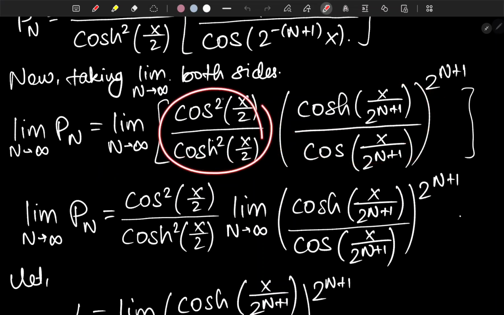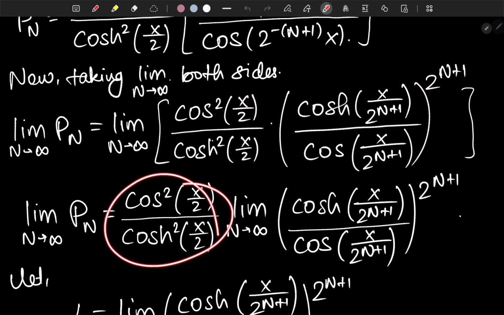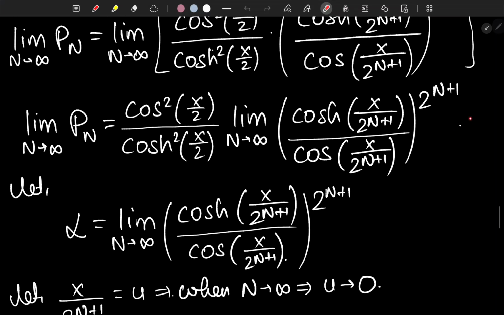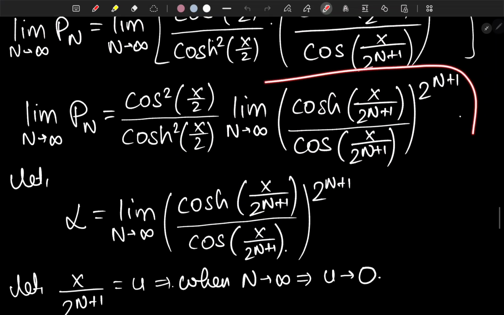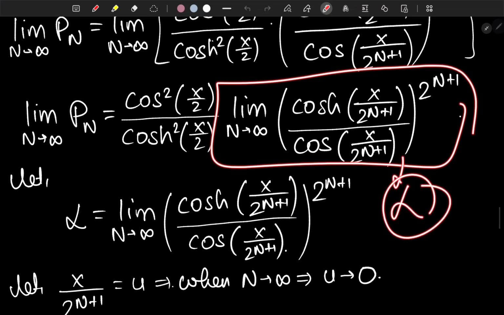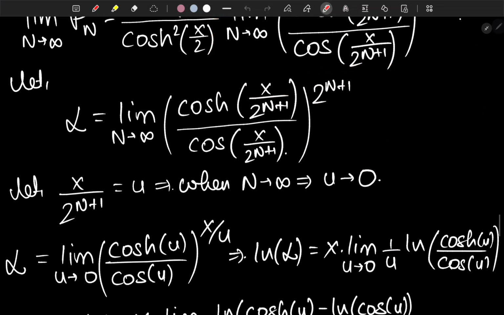So basically this part is not depending on n, so it will be treated as a constant, and this part is depending on n. So let's talk about this one a little bit. Let's consider this limit as capital L. So basically capital L is limit capital N tends to infinity of hyperbolic cosine of x over 2 to the n plus 1 over cosine of x over 2 to the n plus 1, whole raised to the 2 to the n plus 1, right?